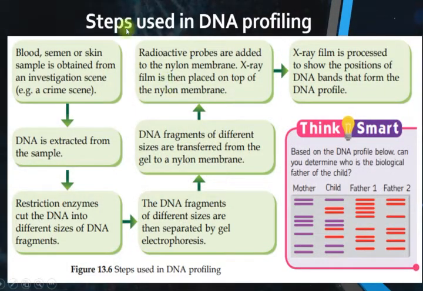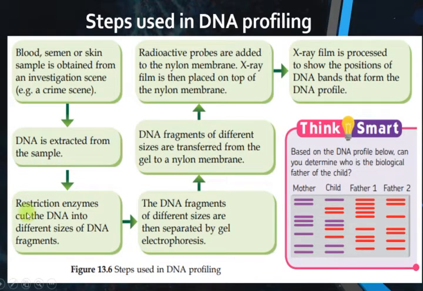Okay, we go to the steps used in DNA profiling. What are the steps? First, the blood, semen, or skin sample is obtained from an investigation scene, for example a crime scene. Then the DNA is extracted from the sample, such as from the blood, skin, semen, or hair.